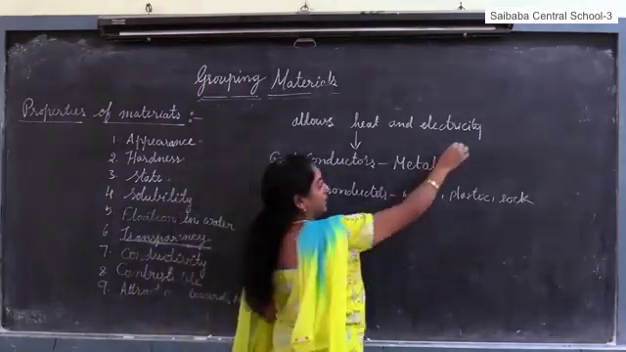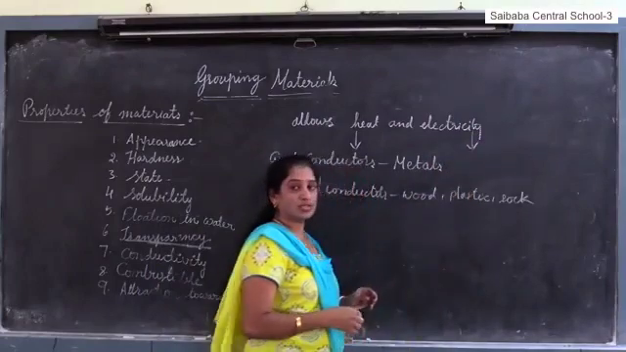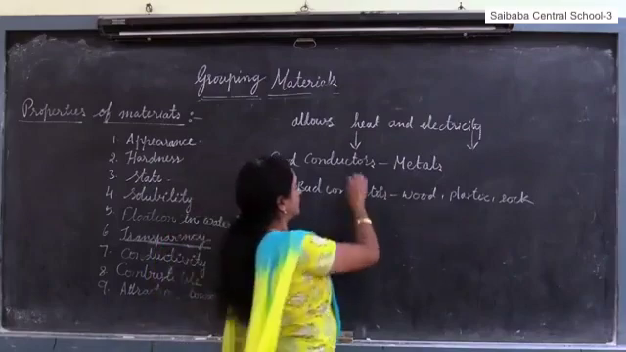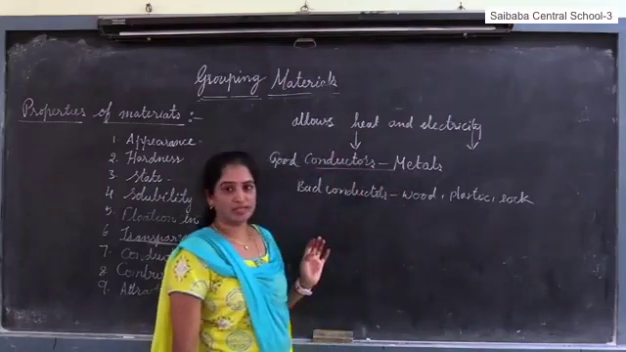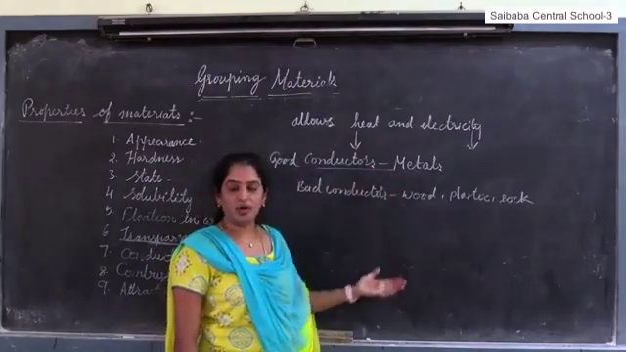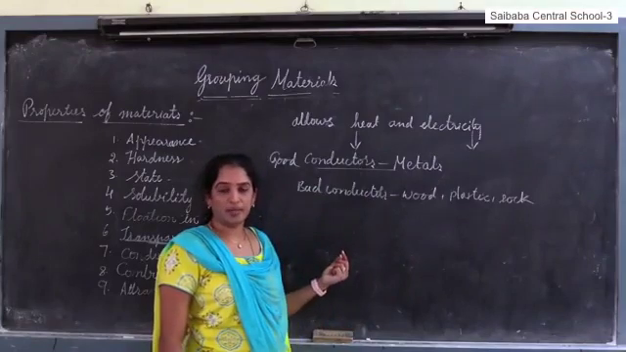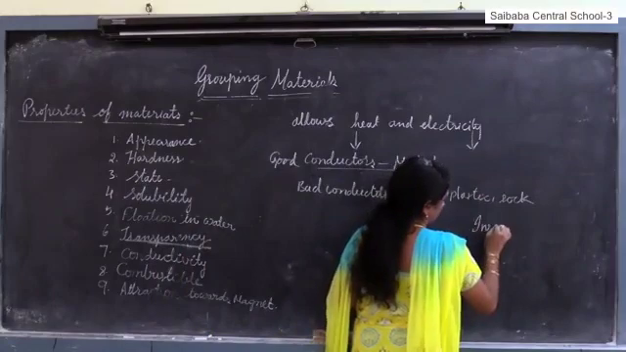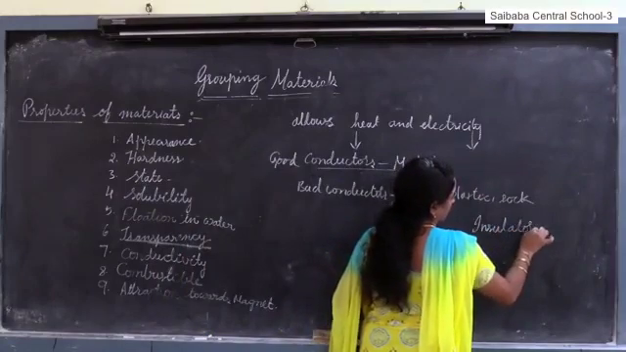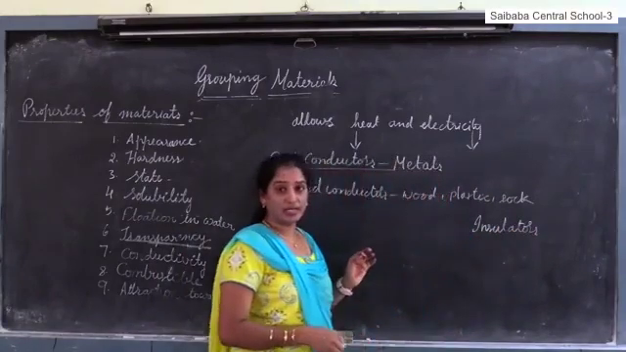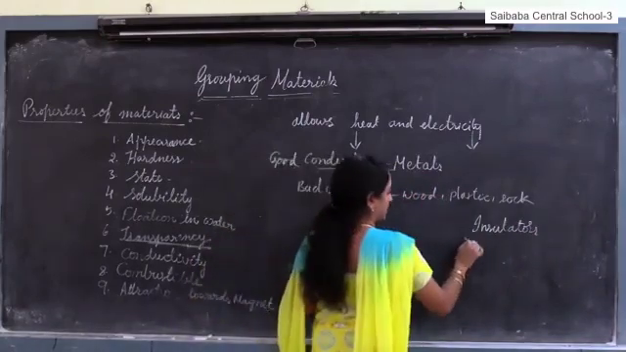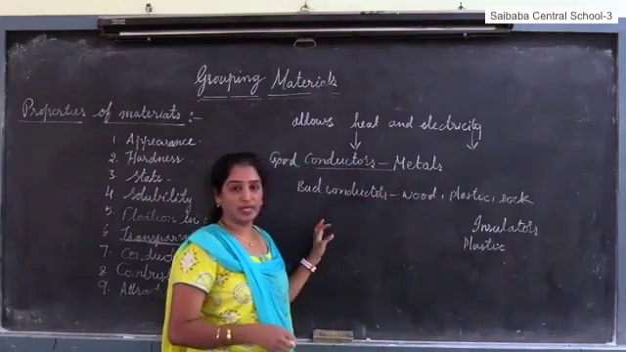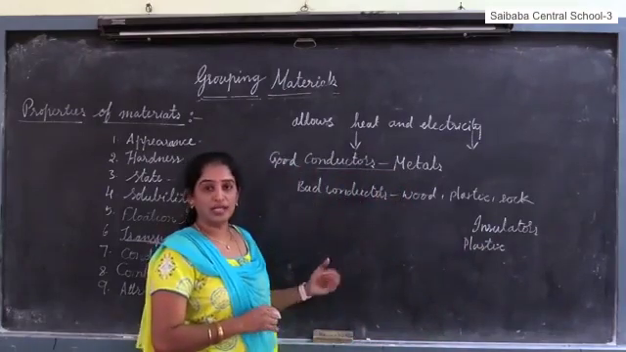Then what about electricity? The objects that allow electricity or current to pass through them are called, same word we use, good conductors, and the materials that do not allow current through them are called insulators. Very, very important, insulators. What are examples for insulators? Especially plastic. Plastic is a good example of an insulator. Wood, plastic, these are all insulators.